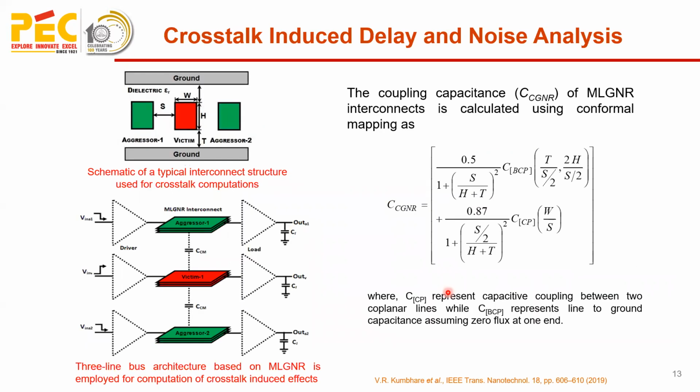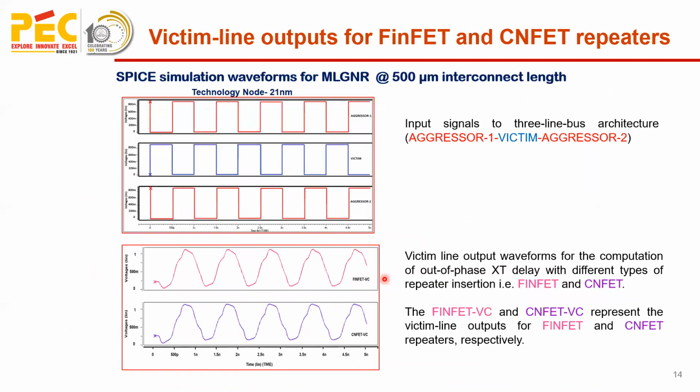Further, to compute the crosstalk induced delay and noise, this is the schematic of a typical interconnect structure we have used, where we have used a 3-line bus architecture of MLGNR to compute the crosstalk. We have taken 2 aggressor lines and 1 victim line, and when the signal is flowing through the aggressor lines, the effect on the victim line is calculated. CM is the coupling capacitance of the MLGNR interconnect, which is calculated using this analytical equation. And further, the crosstalk is calculated.